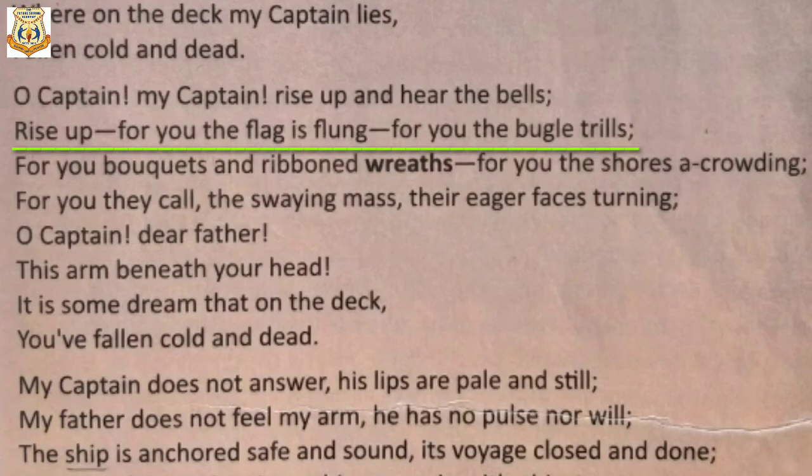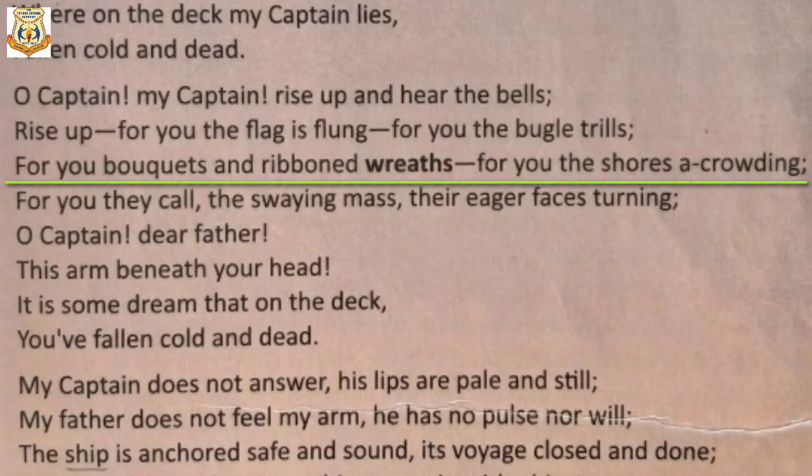Now see the next. For you bouquets and ribbon wreaths, for you the swords are crowding, means the speaker is saying here they have brought bouquets and wreaths with ribbons for you. All these people are crowding on the shore for you. Here you see swords are crowding. It means the people on the shore are crowding in excitement.